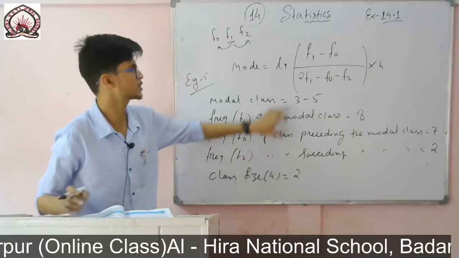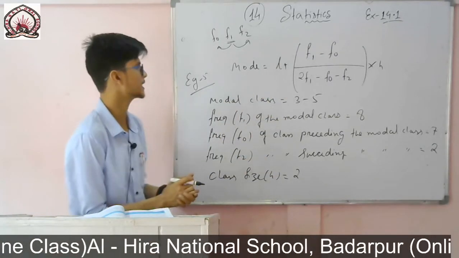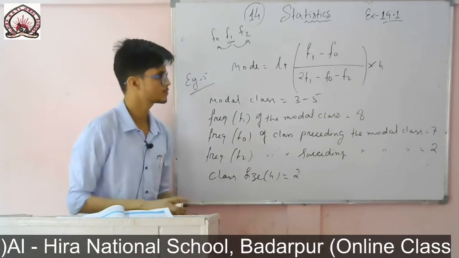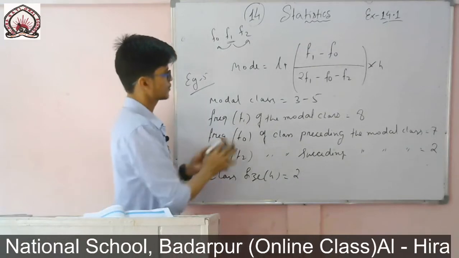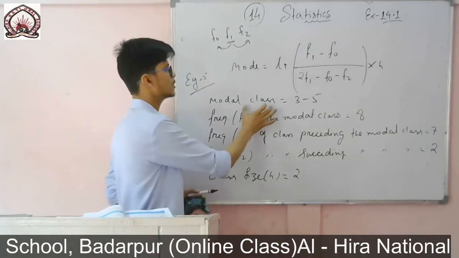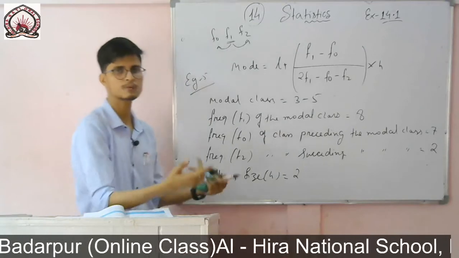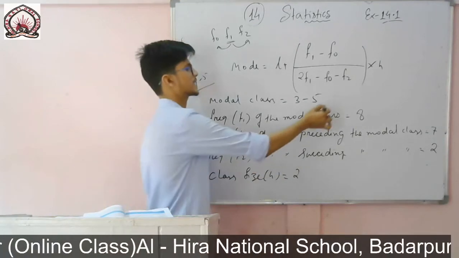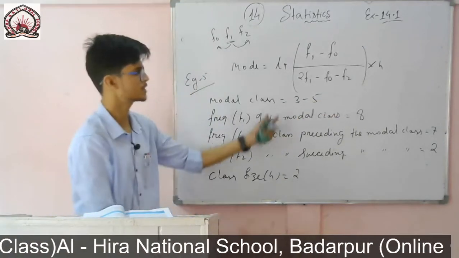Now I will substitute these values into the formula, and then I will directly get the value. So to calculate the mode, first of all we need to find the modal class. Which one will be the modal class? The class which has the maximum frequency. So this will be our modal class.